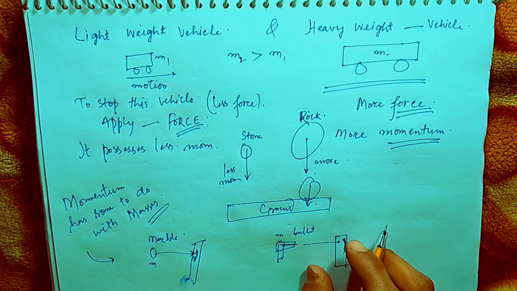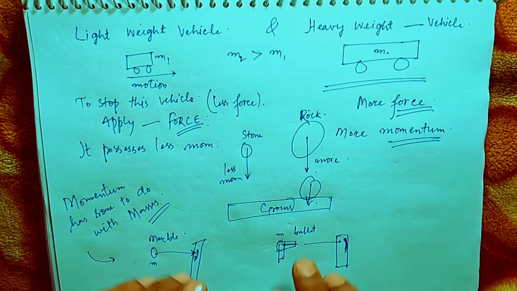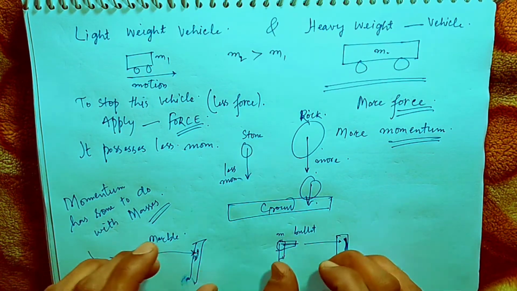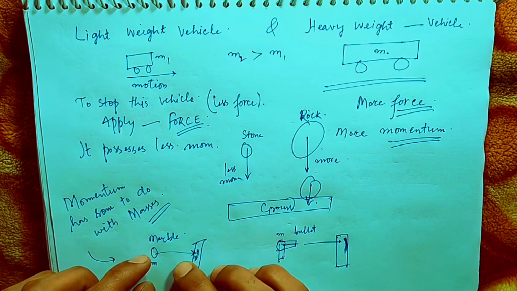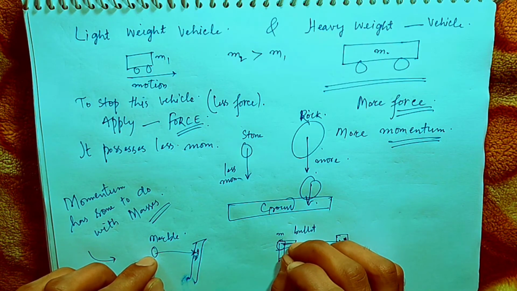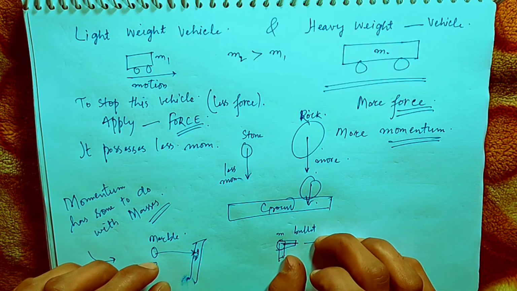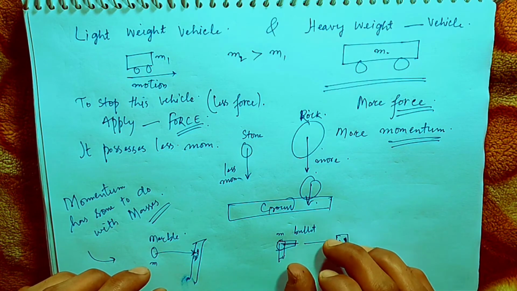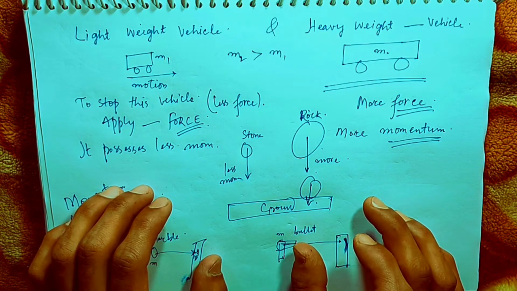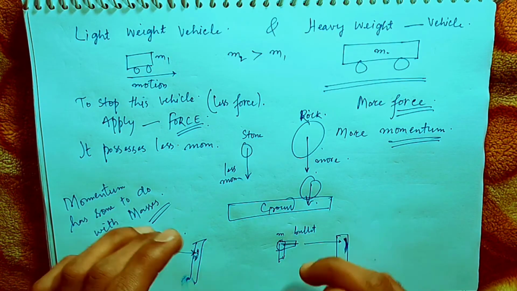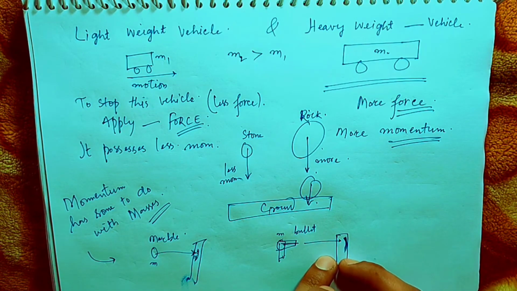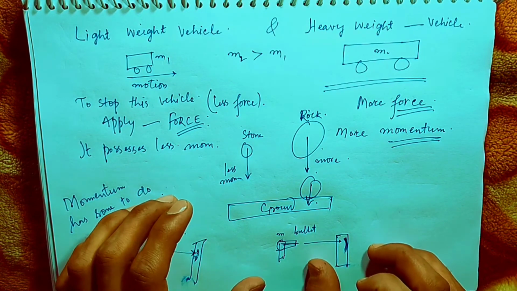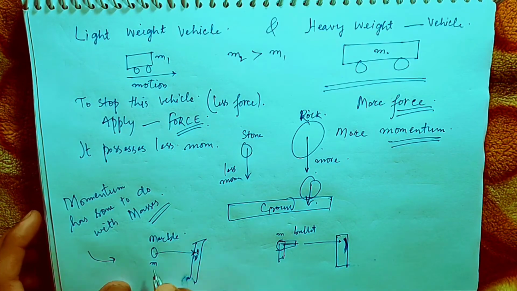The only difference you can see here is that of the velocity, because the maximum velocity of the marble is much smaller than the bullet velocity. So we can say that the more the velocity of any object, the more force will be exerted by it on a particular thing. So the more momentum it will be possessing.